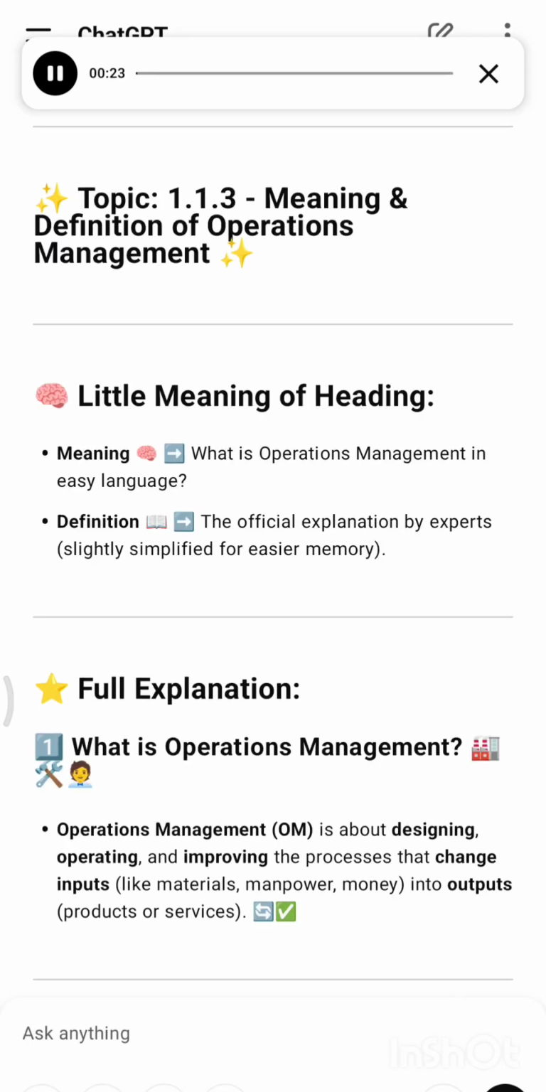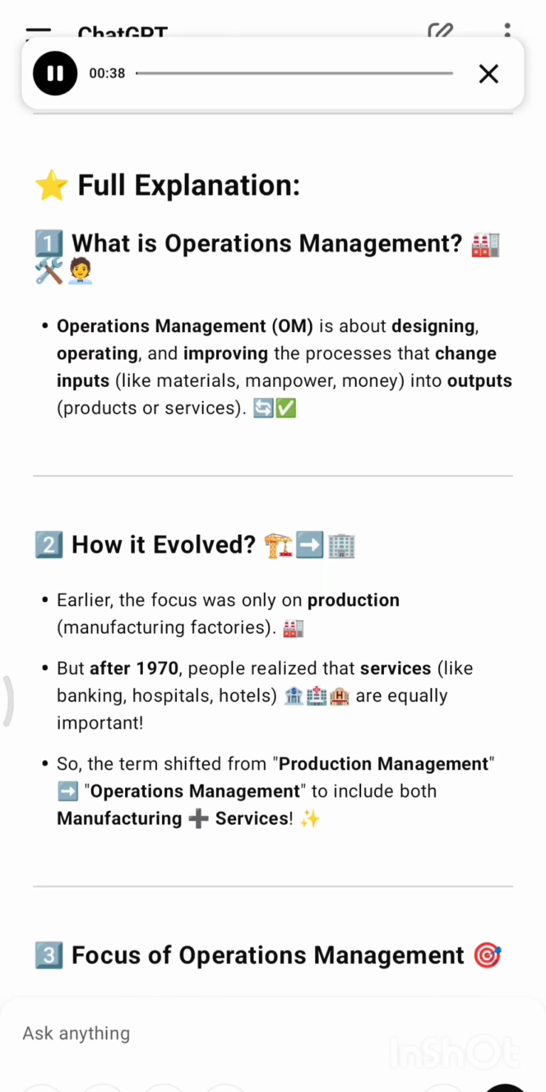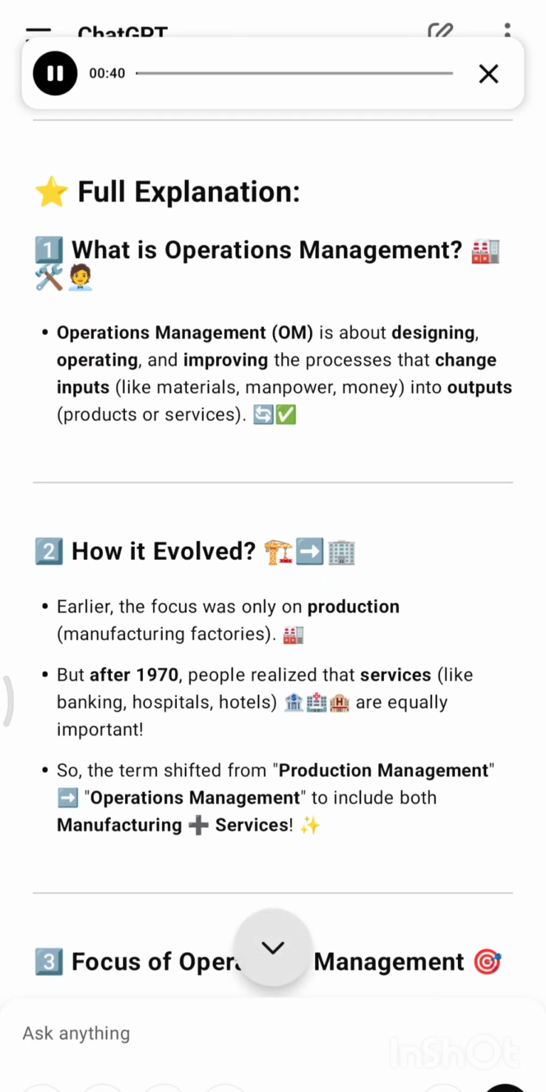Meaning and definition of operations management. Meaning: what is operations management in easy language? Definition: the official explanation by experts, slightly simplified for easier memory. Full explanation. 1. What is operations management?